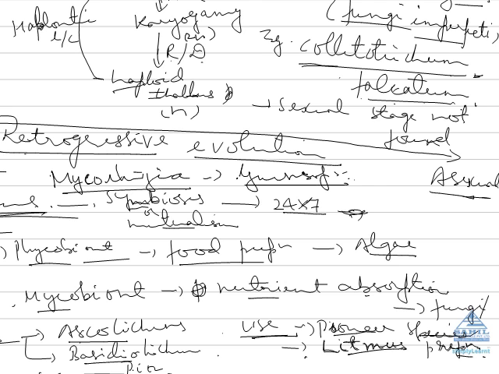Now, mycorrhizae are of three types. First is ectomycorrhizae, where we have the fungus component outside the root of the gymnosperm. Second is endomycorrhizae, where we have the fungus inside the gymnosperm root. And third is VAM, vesicular arbuscular mycorrhizae, where we have the fungal component in vesicles. These fungi give out haustoria which suck the nutrients, and the gymnosperm or angiosperm root in oligotrophic soil provides them shelter. So this symbiosis is also 24 into 7 and a very good example of mutualism.